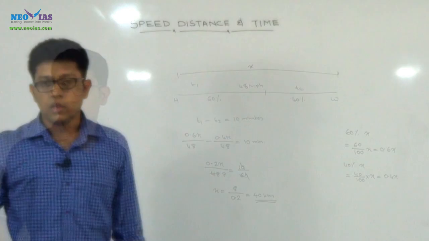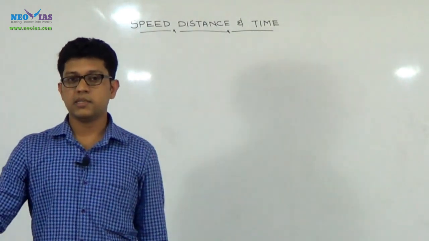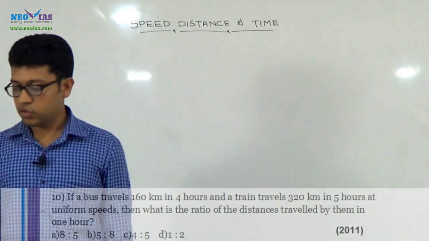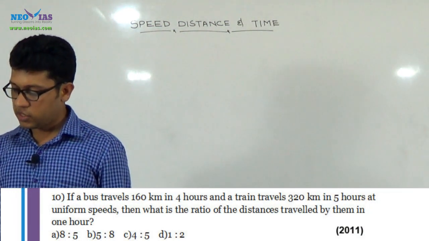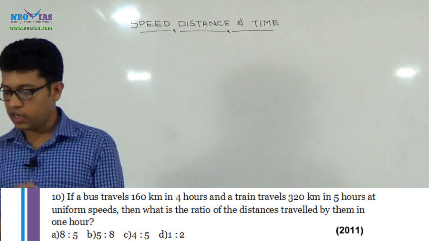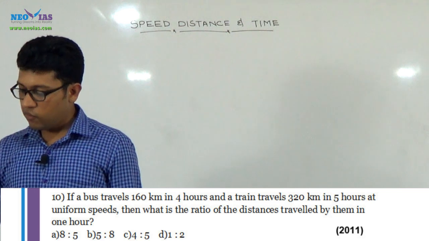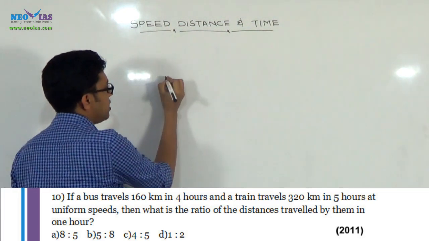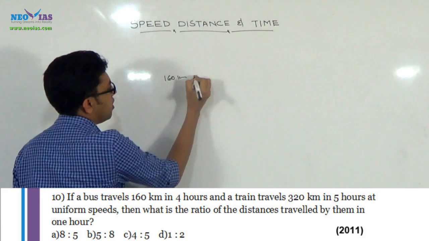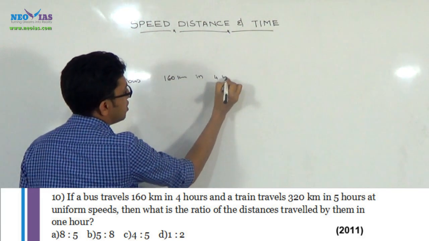Now the 10th question, that is the last question in this speed, distance and time. If a bus travels 160 km in 4 hours and a train travels 320 km in 5 hours at uniform speeds, then what is the ratio of the distance traveled by them in 1 hour? That is, a bus travels 160 km in 4 hours.